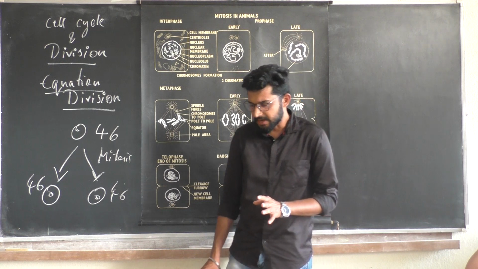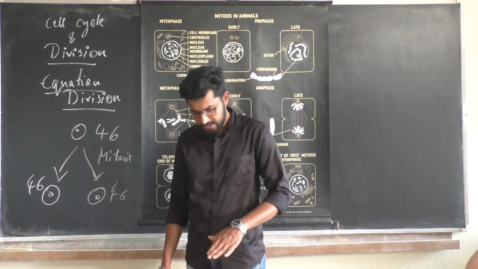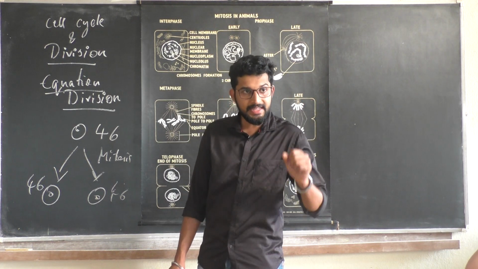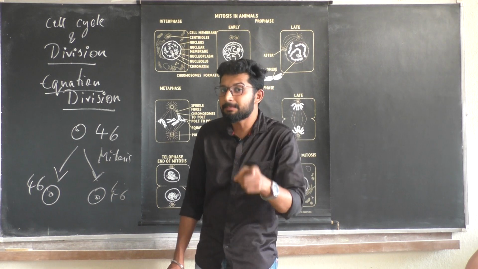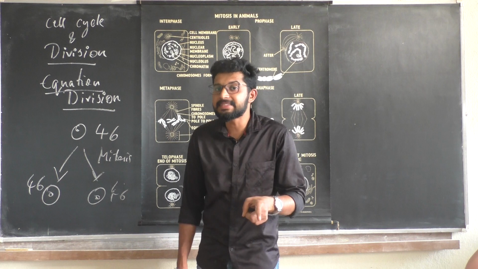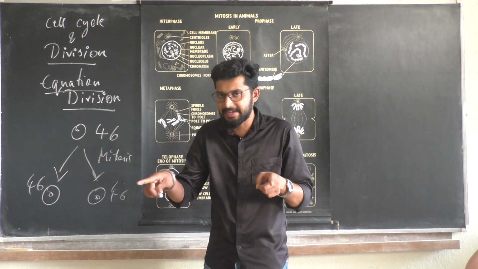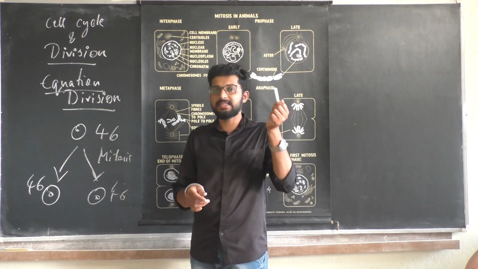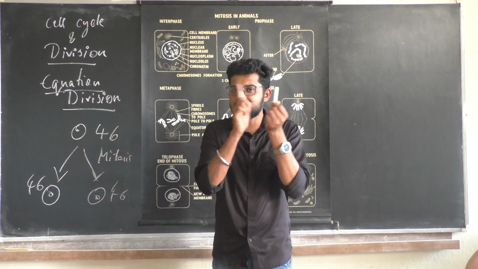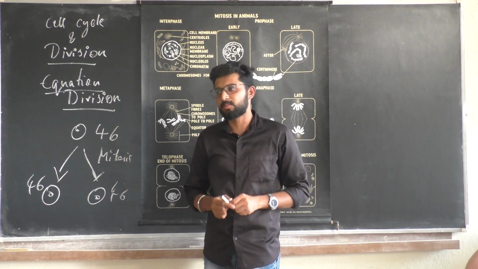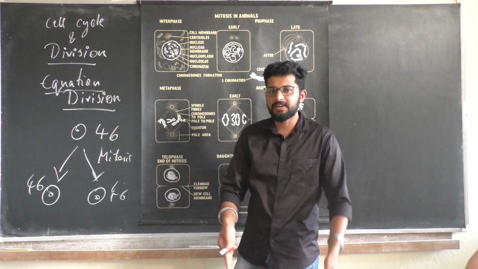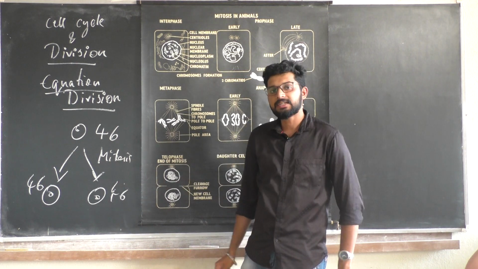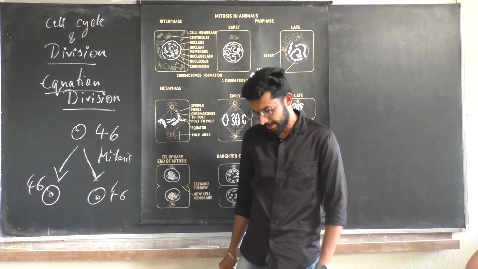In the S phase, the synthesis phase, DNA is duplicating. The number is the same but the content is duplicating. That content will be equally distributed when forming daughter cells or daughter nuclei.